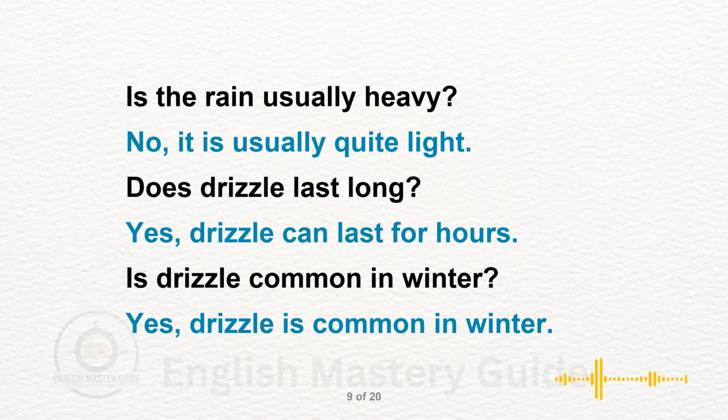Is the rain usually heavy? No, it is usually quite light. Usually quite light describes a common pattern. Light rain means a small amount of rainfall.